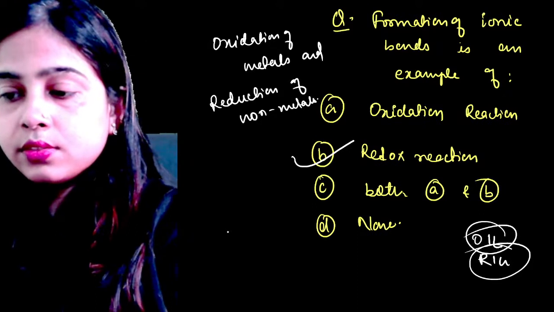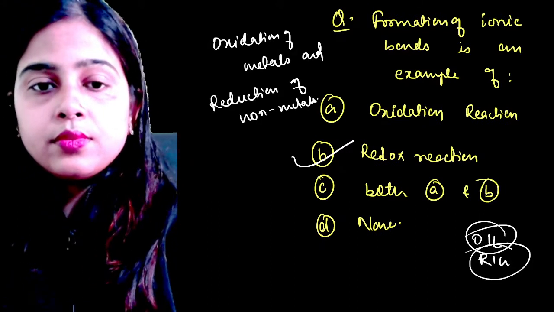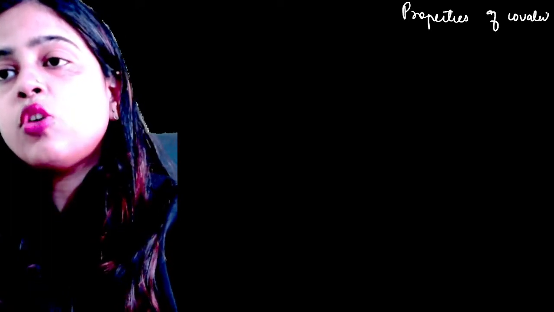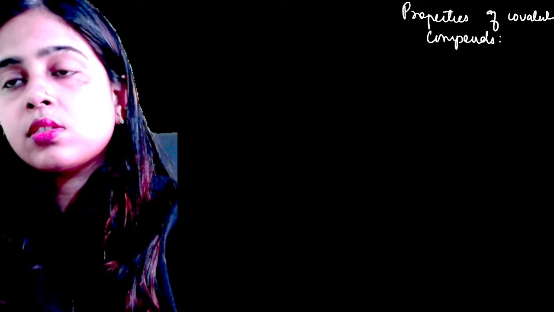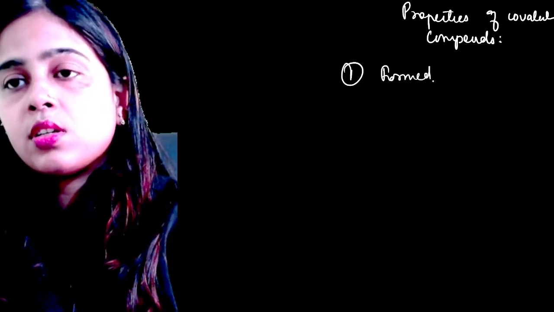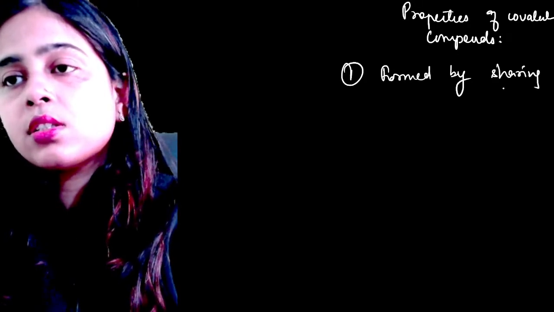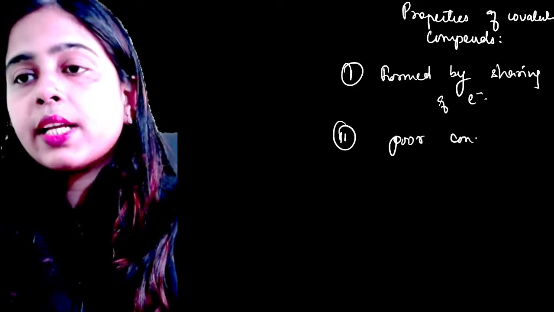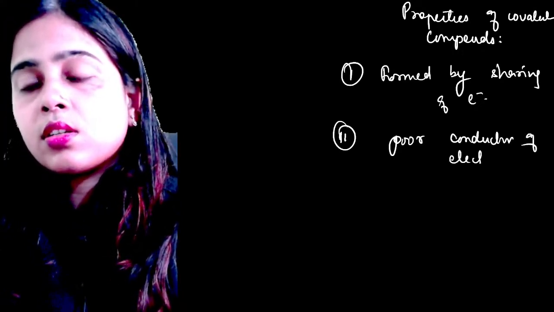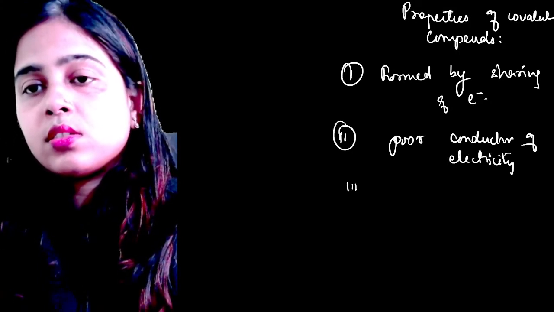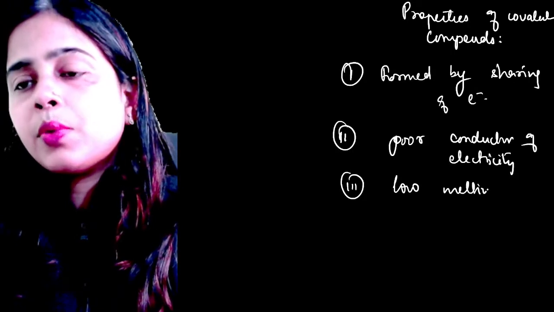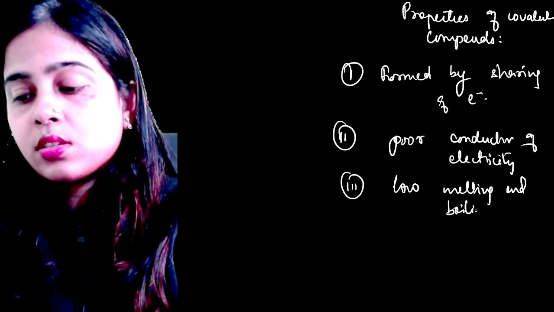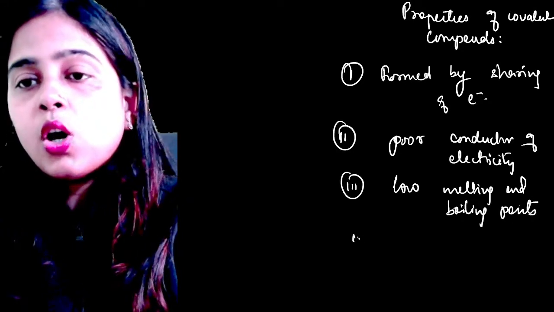Next question. Properties of covalent compounds: formed by sharing of electrons, poor conductor of electricity, low melting and boiling points, all of the above.